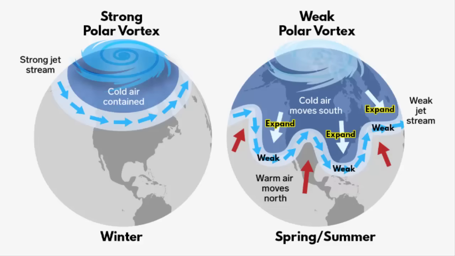So always remember, in winter the polar vortex as well as the polar jet streams are strong, but it is not dangerous when it is strong. It is dangerous when it is weak. So the polar vortex as well as the polar jet streams are weak during spring and summertime, which is from the months of March to June.